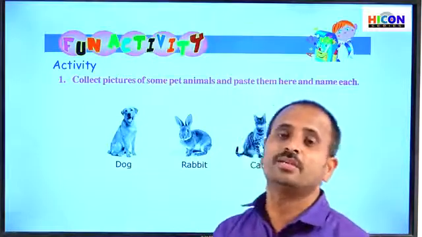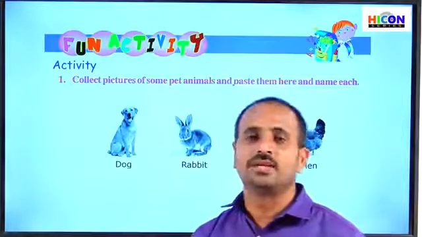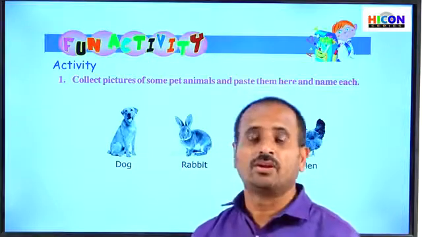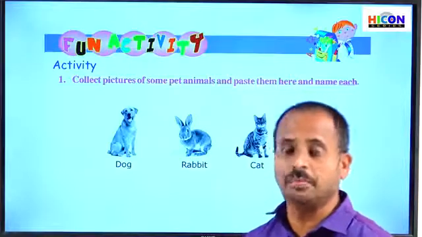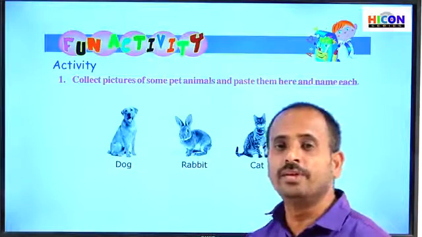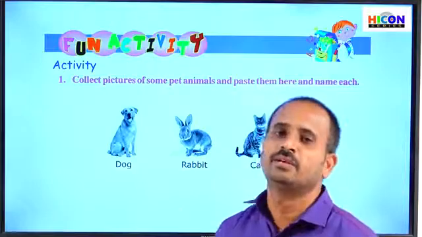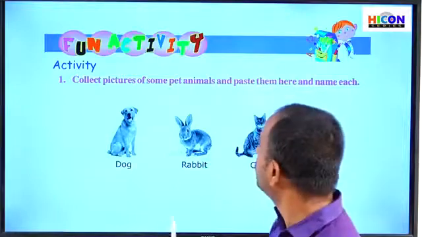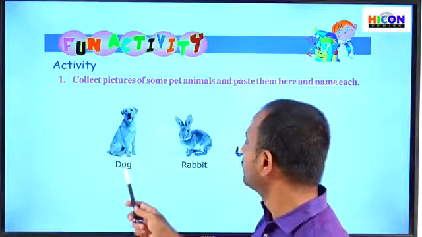What are pet animals? Those animals which can be grown in our houses. That is cats, dogs, and also buffaloes, cows, and some birds like parrots and doves can also be kept in our houses. Those animals and birds which can be kept or grown in our houses are called pet animals. So collect the pictures of those pet animals, paste them in your notebook and write their names below.